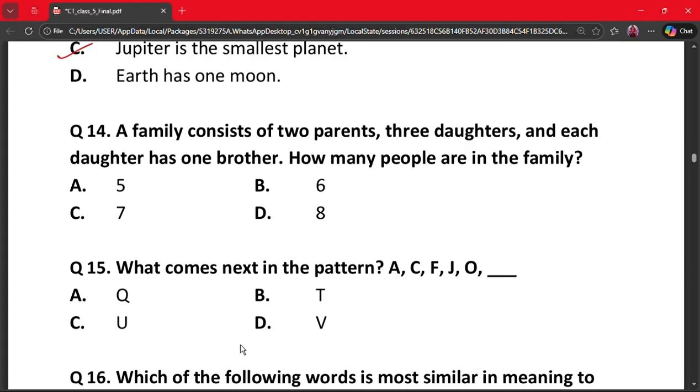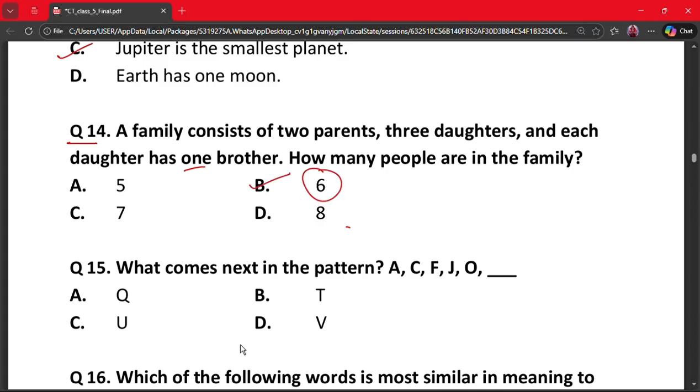Next question is question 14. A family consists of 2 parents, 3 daughters, and each daughter has 1 brother. How many people are in the family? A. 5, B. 6, C. 7, and D. 8. So here the correct answer is option B, that is 6.